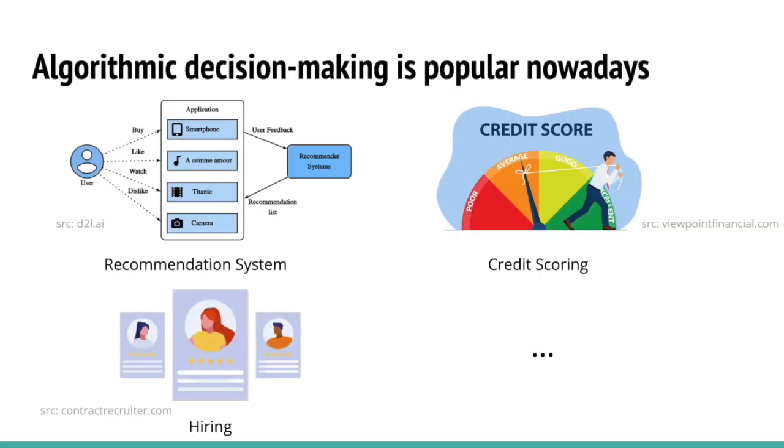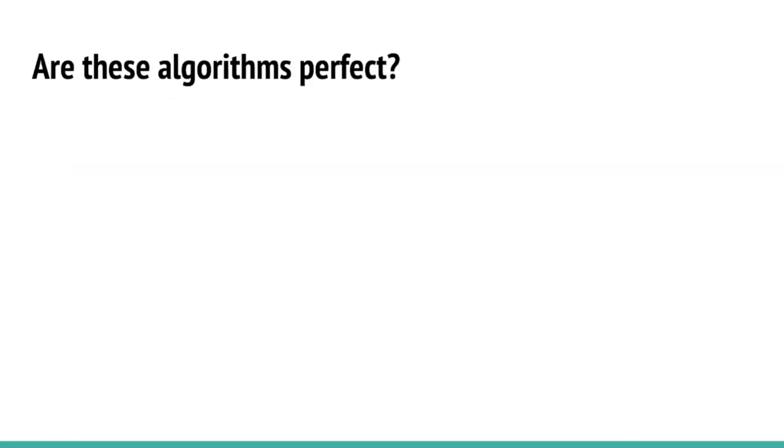Algorithmic decision making has become increasingly prevalent across many domains, including recommendation systems, finance, criminal justice, and more. These algorithms seem to perform amazingly in the above examples, but still, we may ask: are these algorithms perfect? Here we can take a look at this example.